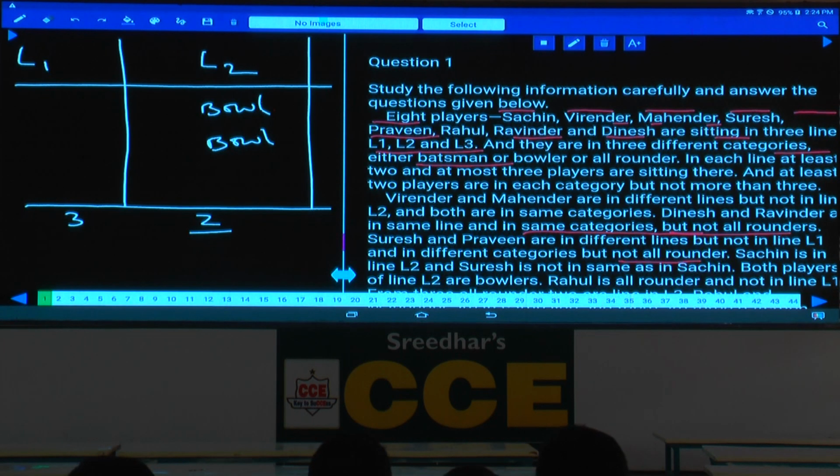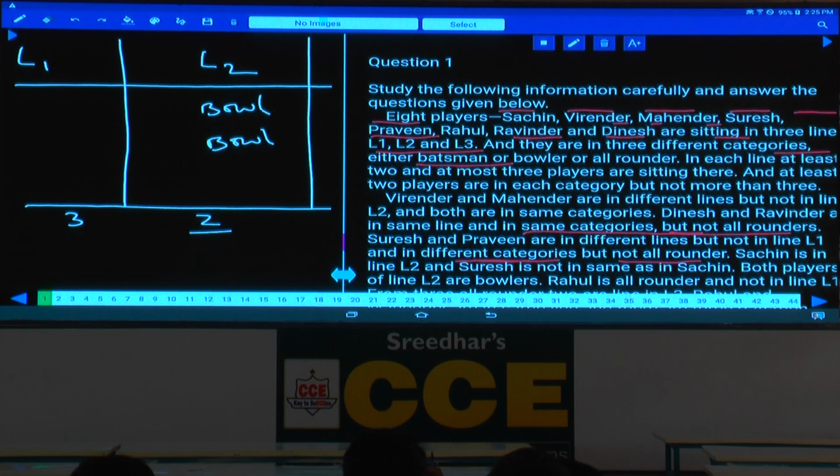Suresh and Praveen, but not in L1 and in different categories, but not all-rounder. Not all-rounder means one person is a bowler and another person between these two must be a batsman, isn't it?